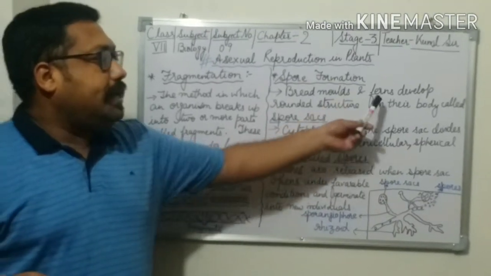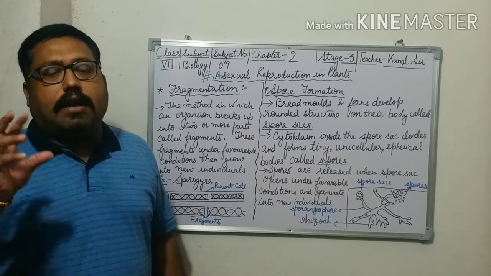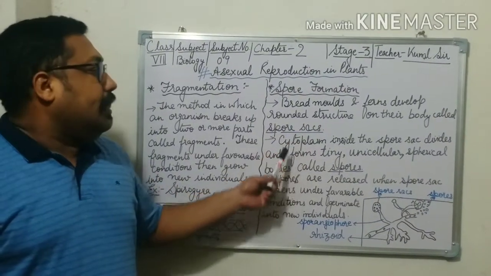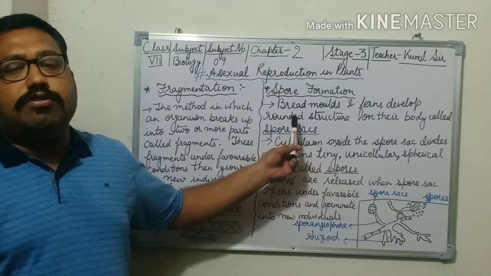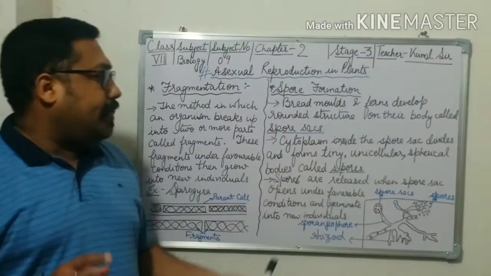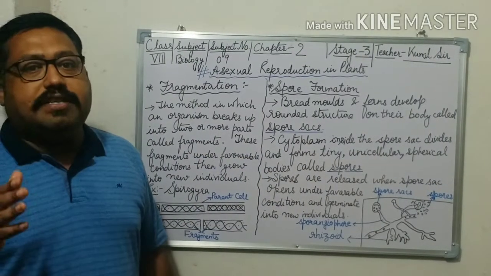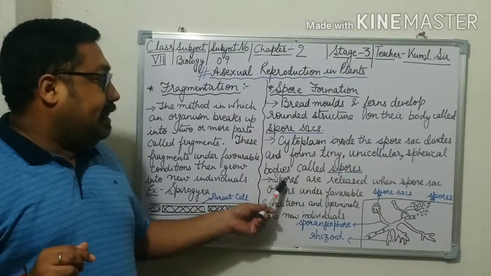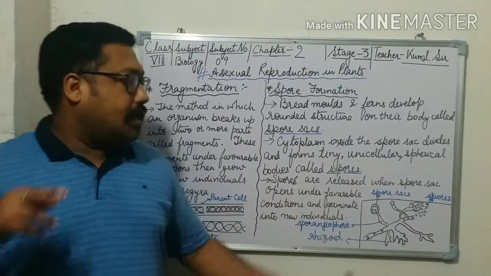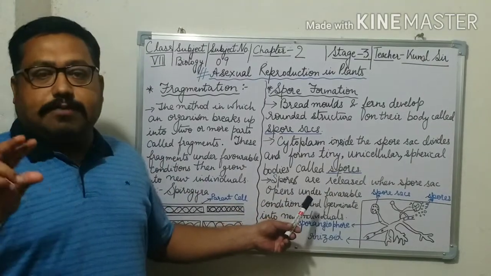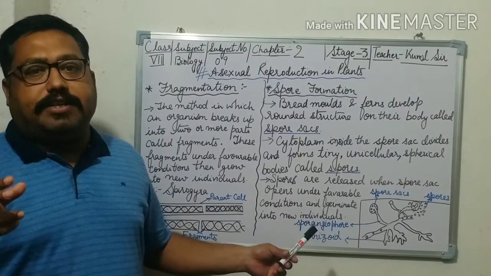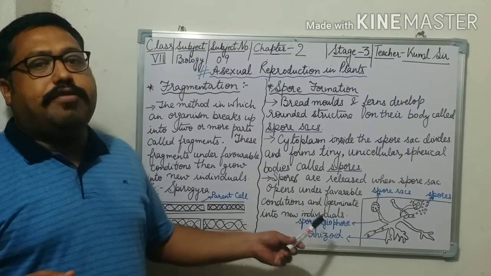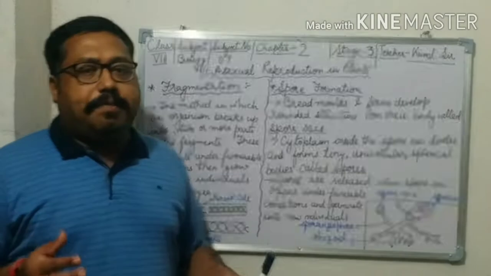The cytoplasm inside this spore sac divides and forms tiny unicellular and spherical bodies called spores. These spores are released when the spore sac opens under favorable conditions, and then they develop into new individuals.